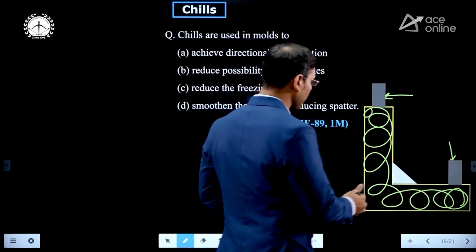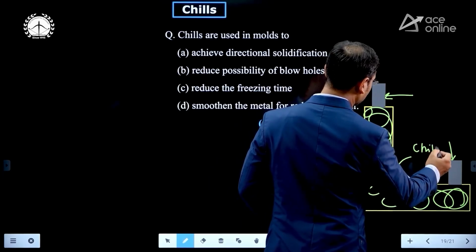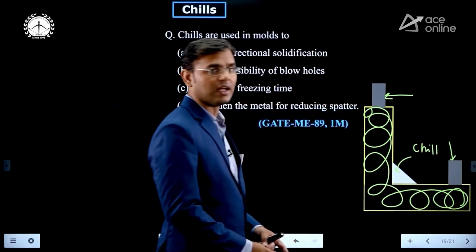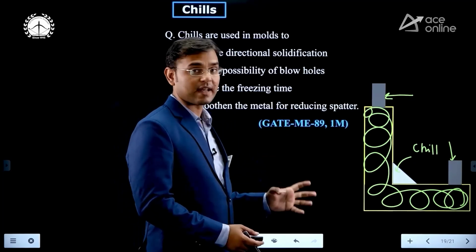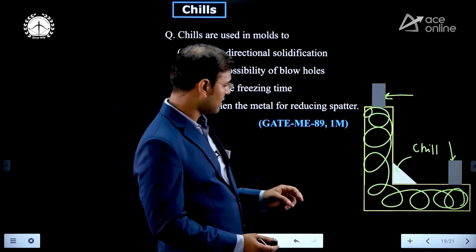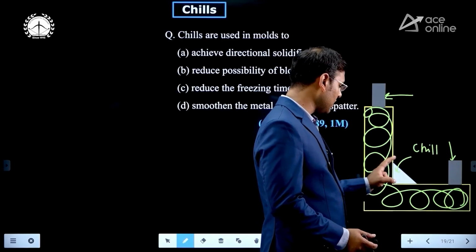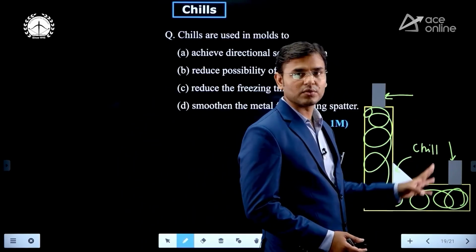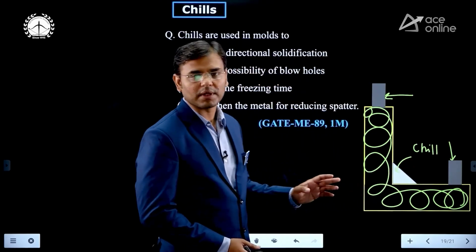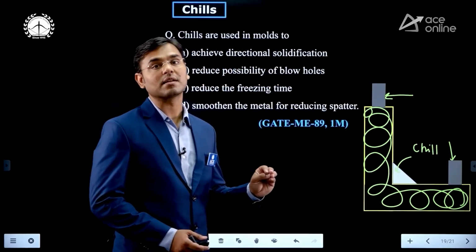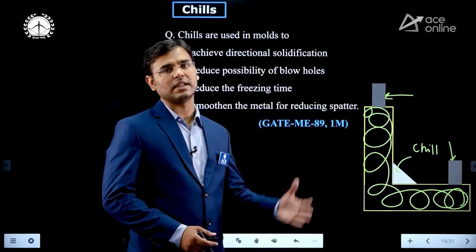Here we are using one chill block, or we can say chill. Chill or chill block we are placing. And what is the work of that chill block? Why is the chill block used? For directional solidification. Directional solidification means it is extracting the heat from this area and throwing it to the outside area. And the chill block material we are using has high thermal conductivity. High thermal conductivity means it transfers the heat.